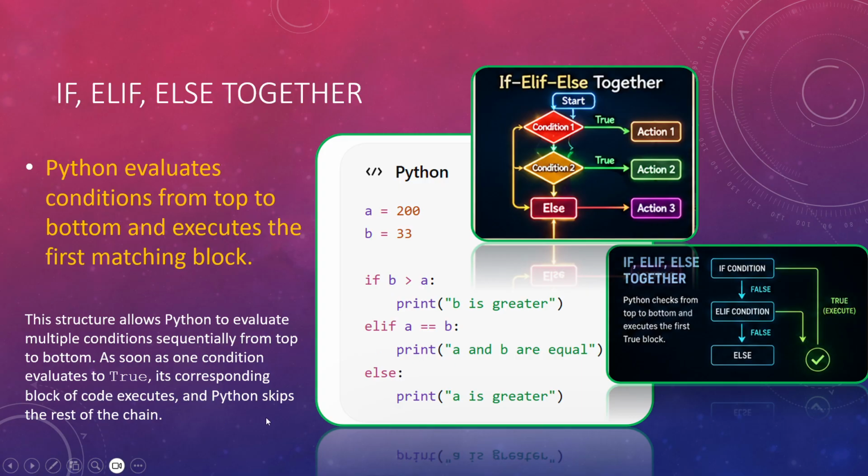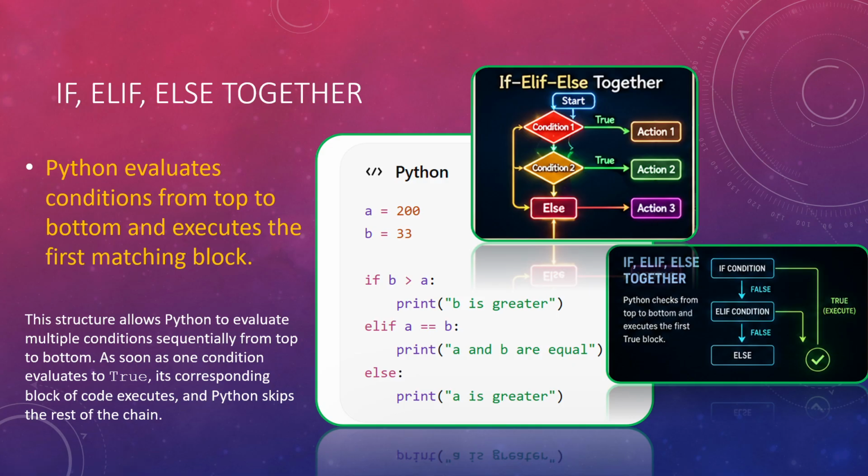So this structure allows Python to evaluate multiple conditions sequentially from top to bottom. It will execute sequentially, check the conditions and print one of these statements, and its corresponding block will be executed.